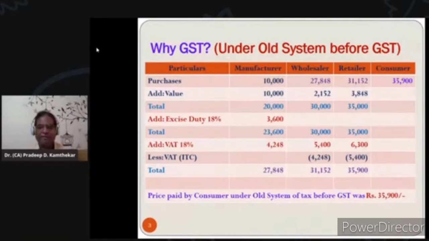Again, the VAT paid by the retailer to the wholesaler in the bill was 5,400 on the purchase side. So that was deducted as input tax credit or VAT. So ultimately, 35,900 was the price of that particular goods charged by the retailer to the consumer. So a consumer was paying 35,900 under the old system of taxes before GST. Now let us take the same example under the new system of GST, and we'll see what ultimately the consumer is paying and how much the consumer is saving.